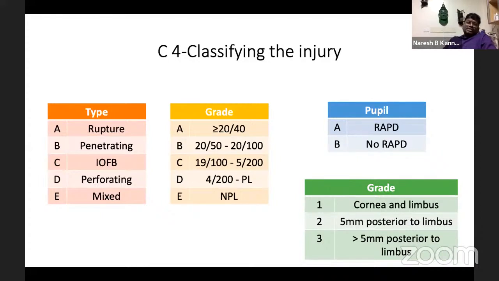The fourth one is classifying the injury. There are four things to be seen. That is the type of the injury, what is the grade of the vision, then the pupil, whether it's positive or negative for RAPD, and the zone where it is involved.